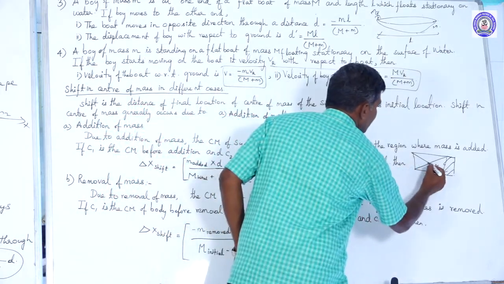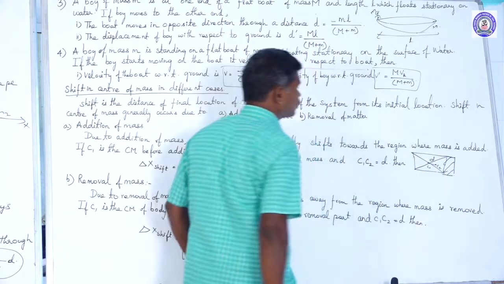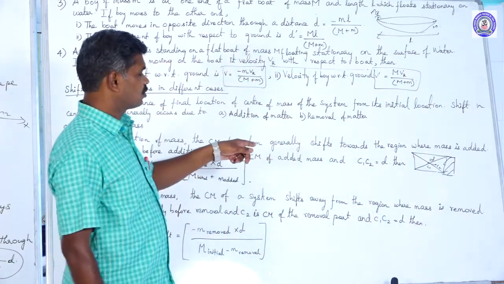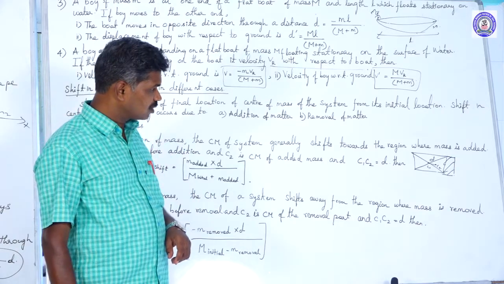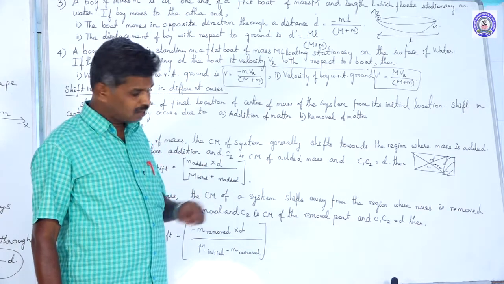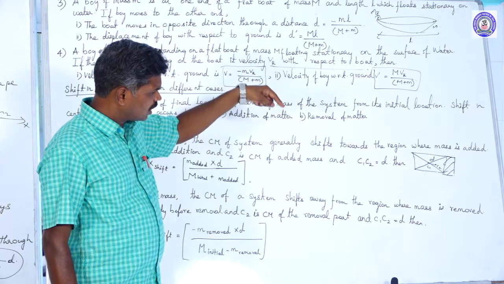The distance may be taken as d. The initial position of the center of mass is C1, and the final position is C2. Then the distance between C1 and C2 can be taken as d.